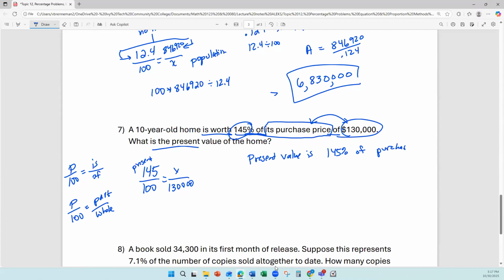So again, just turning it into a simpler sentence, and then the 130,000 is the purchase price. So I can fill in that number there and get a sentence that I can turn into an equation.